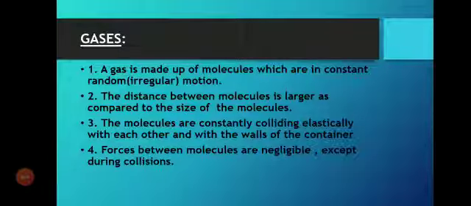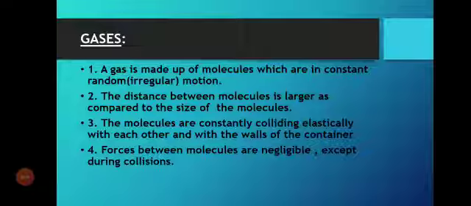Now the third one is the gas. A gas is made up of molecules which are in constant random, irregular motion. The distance between the molecules is large compared to the size of the molecules. Space between the molecules of a gas is very large. The molecules are very far from one another, so they can easily move from here to there. The molecules constantly collide elastically with each other and with the walls of their container.